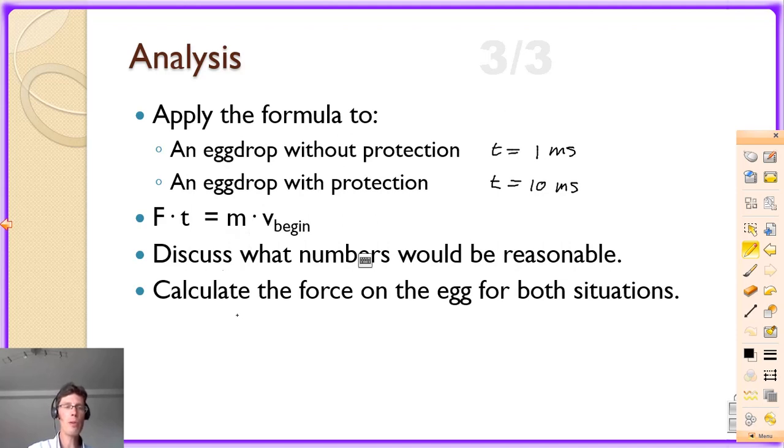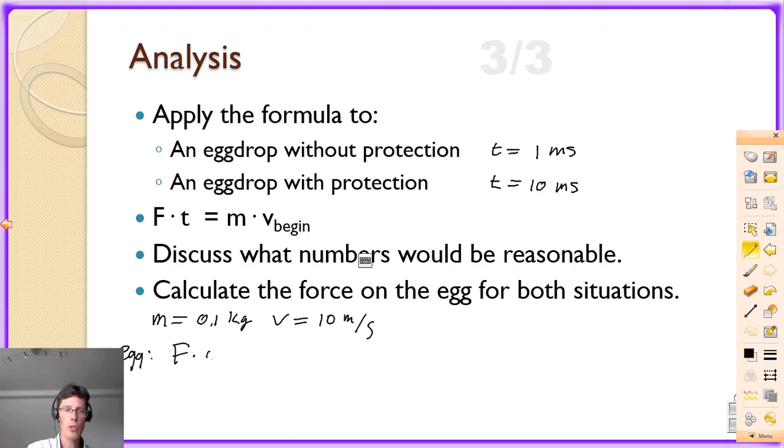Let's suppose the mass of the egg is 100 grams, that's 0.1 kilograms, and that it hits the ground with 10 meters per second. All easy numbers, easy to calculate. So, first the unprotected egg. F times t equals m times v, we want to calculate the force on the egg.